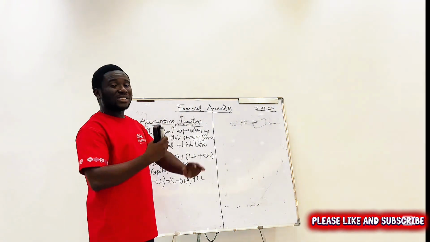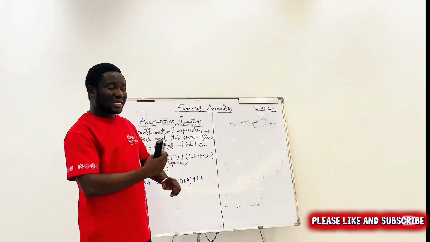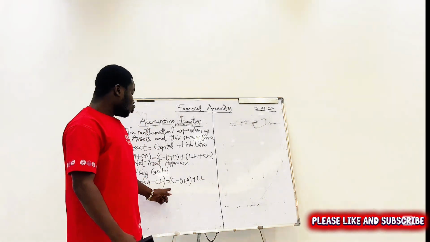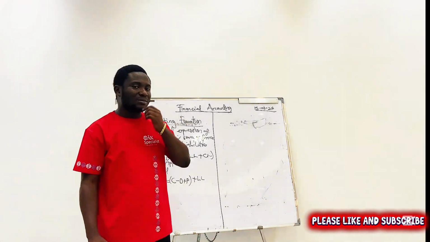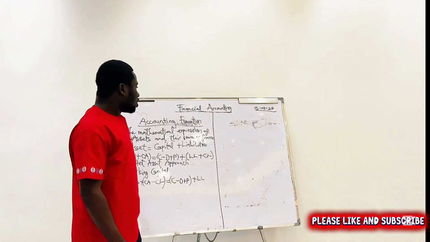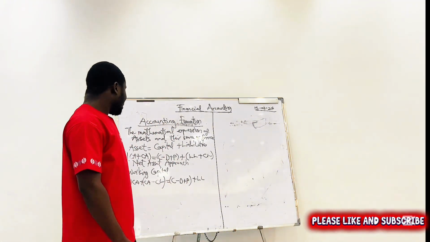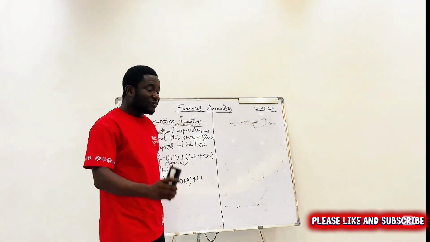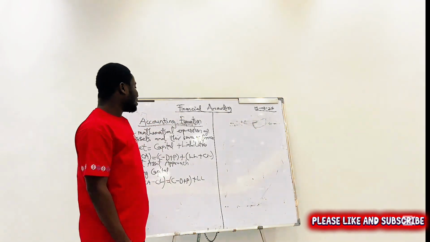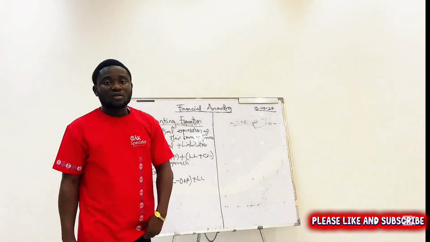Or if you are using the net asset, the working capital approach, you use this one that we are talking about. We'll come there. Let me not confuse you. So basically, this is your accounting equation. This is your accounting equation. Don't forget, I said it's the relationship between your assets and their source of finance.